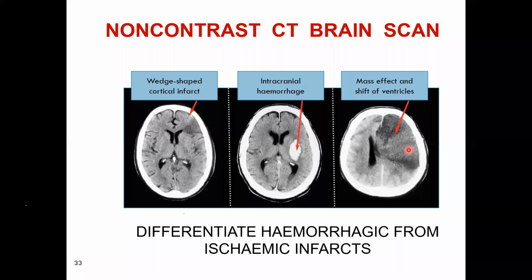So this has got a pressure effect where the ventricle is pushed to the opposite side. You can see that dark black, thick, that's the ventricle. Yes, right. The right side, the ventricle on the other side has come here. So there is a pressure on the ventricle. This is a mass effect with the shift of the ventricle. So all the three conditions can manifest as stroke. So you have to differentiate with the scan what it is. Next slide, please.